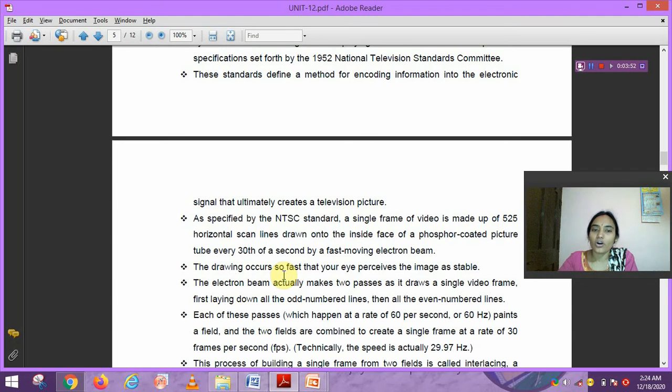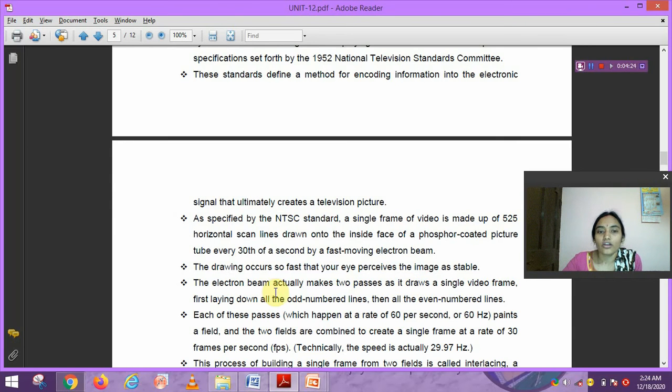The drawing occurs so fast that your eye perceives the image as stable, without any movement or difference. You can imagine how fast it is.